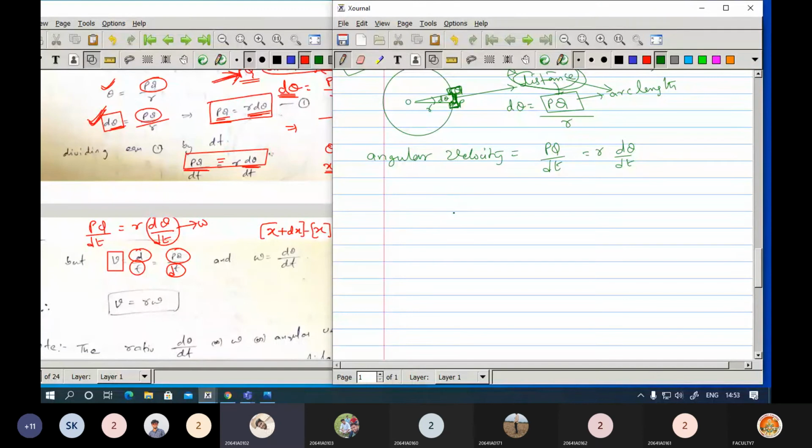Okay. So here I'm rewriting the same equation here. PQ equals to R d theta. Okay. Now you divide this side with dt and here also dt. Now this factor actually is omega here. So you will get this as R omega. Okay. So this is the angular velocity. Omega is the angular velocity. And here this is the velocity. If you want to give this, it can be given as a velocity, according to the previous knowledge.